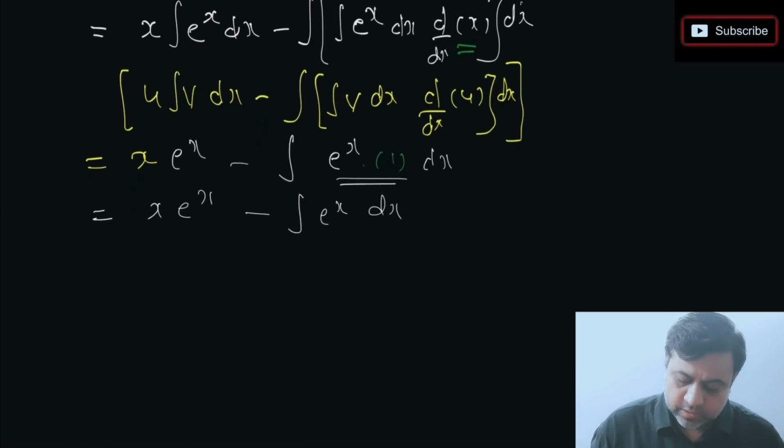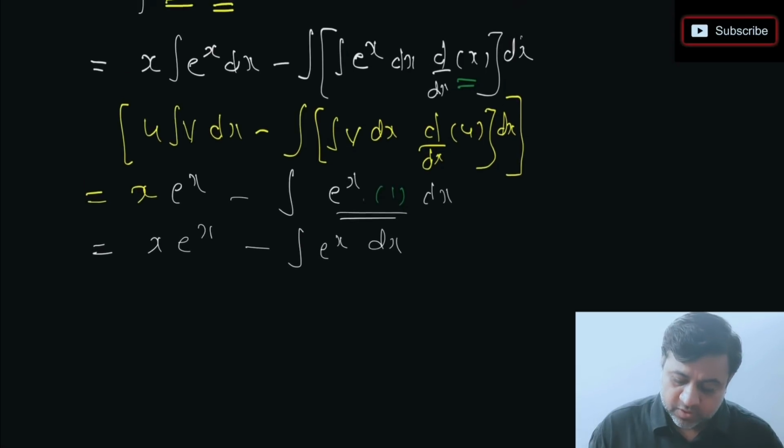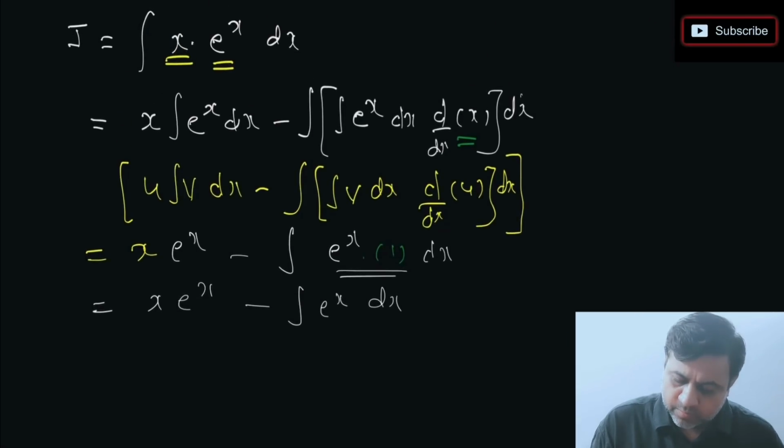Now I'll solve this one more step, but I just wanted you to observe, when I integrated here the first time, I'm supposed to write plus c1 because I'm integrating with respect to x there, so the first time a constant will come, so I wrote c1 there. Okay, now I'm just keeping c1 here also. Now I'll integrate it further. So x e power x minus integration of e power x dx. So I have to integrate e power x here, so what we will do, integration of e power x is e power x plus, since I integrated one more time, I am going to write it as c2 plus c1.